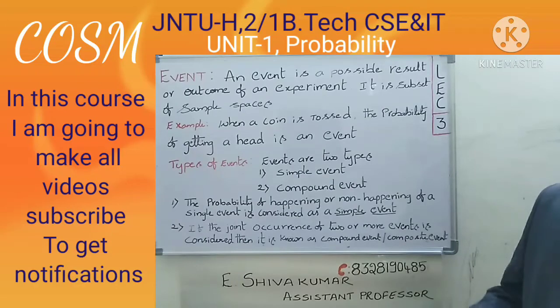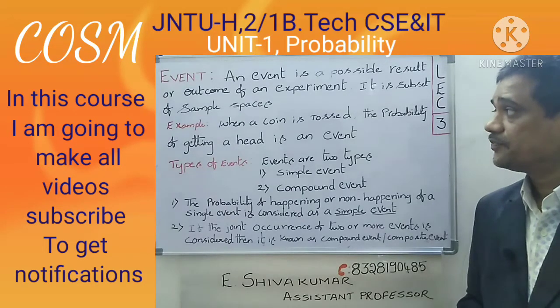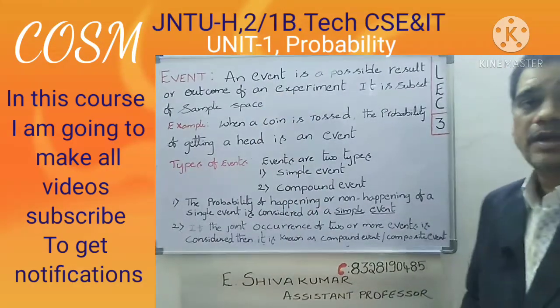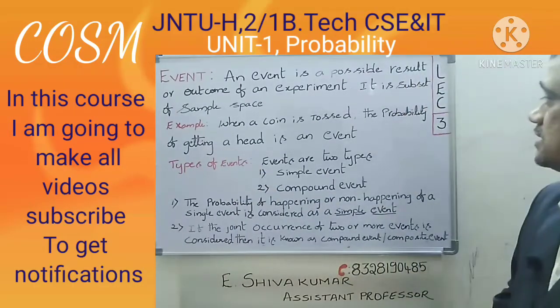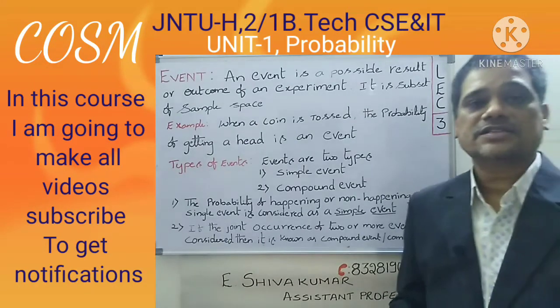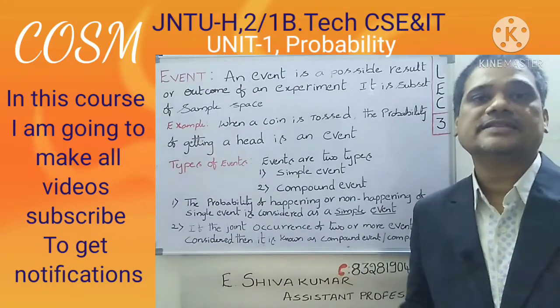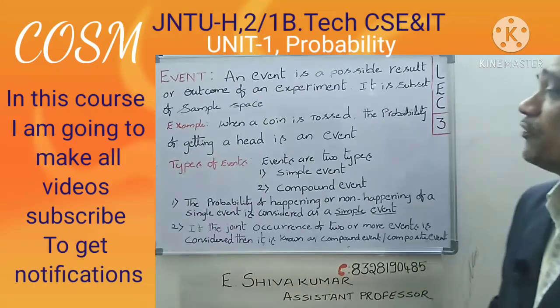Once again I am defining the event. An event is a possible result or outcome of an experiment. It is a subset of a sample space. Now an example: when a coin is tossed, getting a head is an event. When a coin is tossed, the outcome results are head and tail. In that, head is an event. So that is the meaning of event.